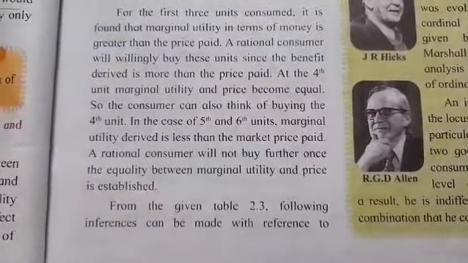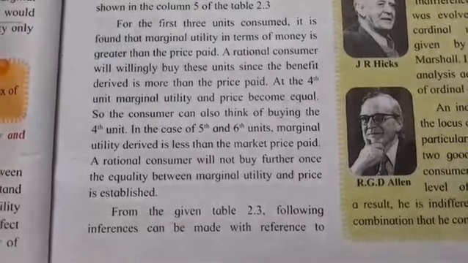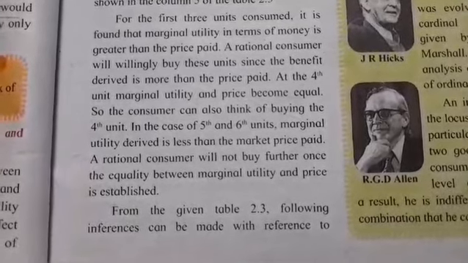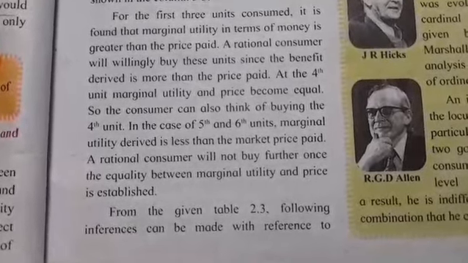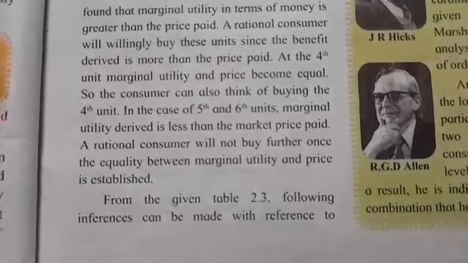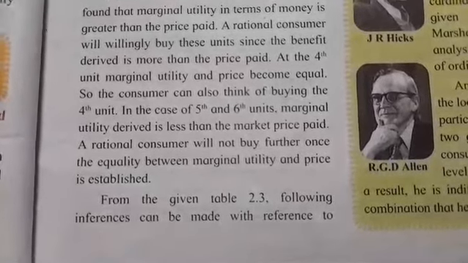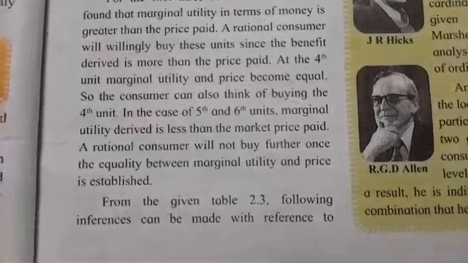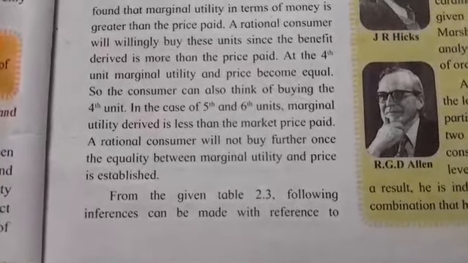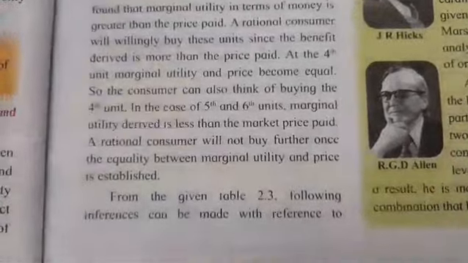For the first 3 units consumed, it is found that the marginal utility in terms of money is greater than the price paid. A rational consumer will willingly buy these units since the benefit derived is more than price paid. At the 4th unit, marginal utility and price become equal, so the consumer can also think of buying the 4th unit. In the case of 5th and 6th unit, marginal utility derived is less than the market price paid. A rational consumer will not buy further once the equality between marginal utility and price is established.